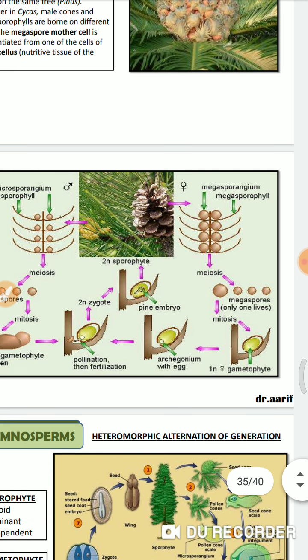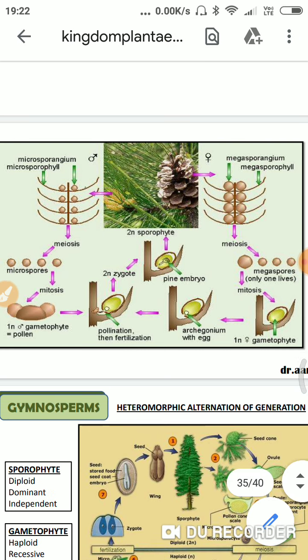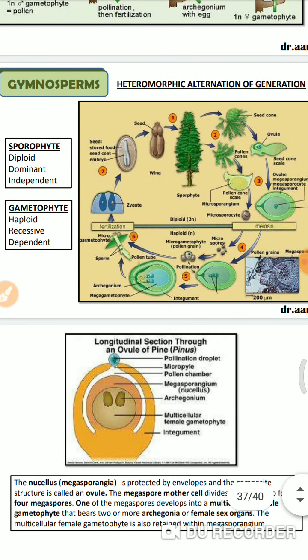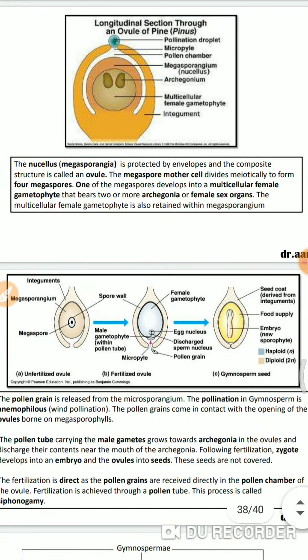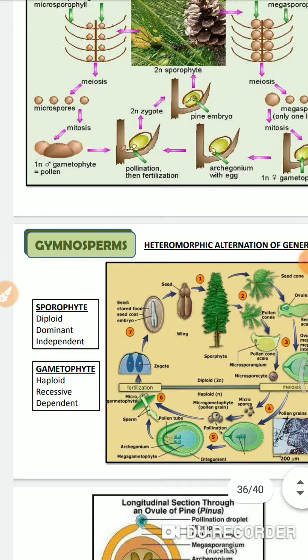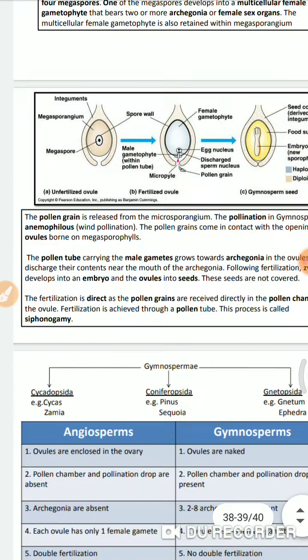Pollen grains get carried away with the help of air currents and enter into this female gametophyte, and here you see the seed is produced. The seeds are not enclosed, they are open. When the seeds fall on the land, the new plant arises.